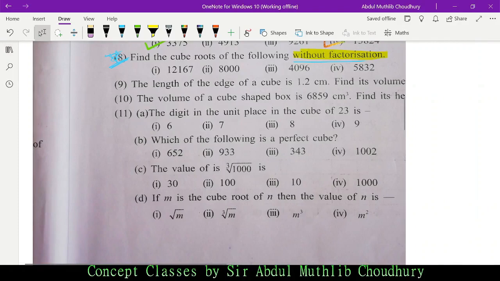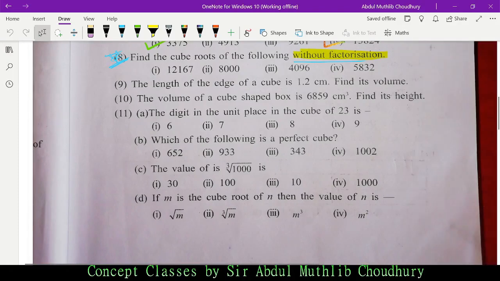What does the question say? The length of the edge. What is the question asking? Length. I have done all of them, Roman numbers 1, 2, 3 and 4. Let's see this question. The length of the edge. Edge means corner. The edge of a cube is 1.2 centimeter. Find its volume. A cube has how many sides? 3 sides. What are they? Length, breadth and height. Length is given. We have to find out breadth and height.